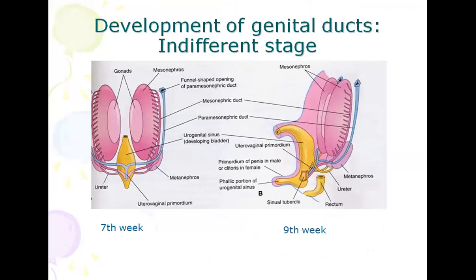Here you can see in A and B, the duct which is bluish in color is the paramesonephric duct. You can see the urogenital sinus. Both ducts join in the medial plane and form the uterovaginal canal, and this uterovaginal canal opens into the urogenital sinus.